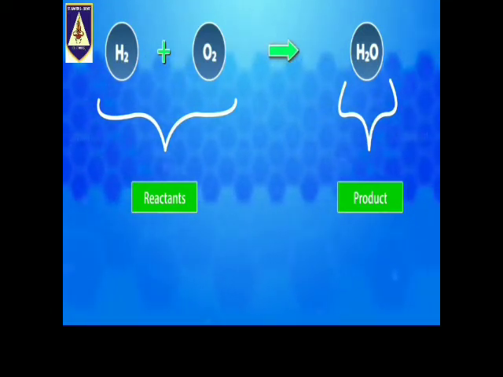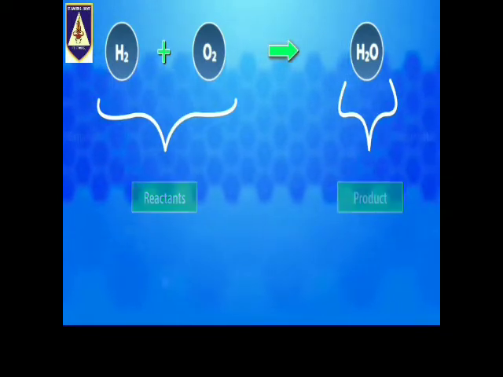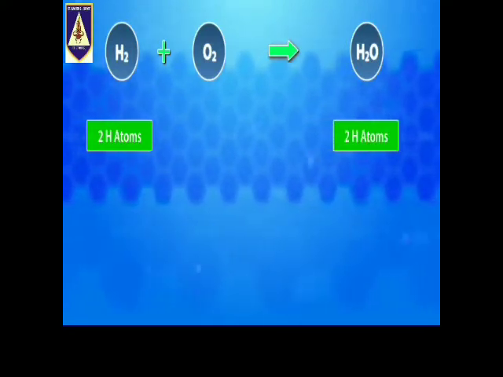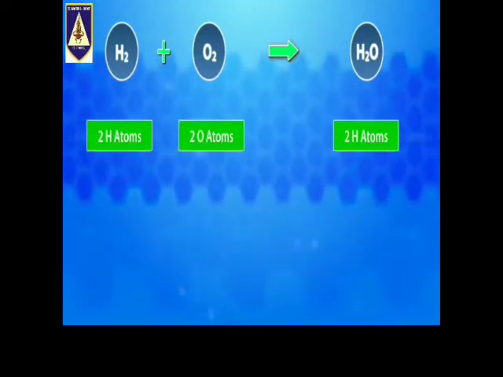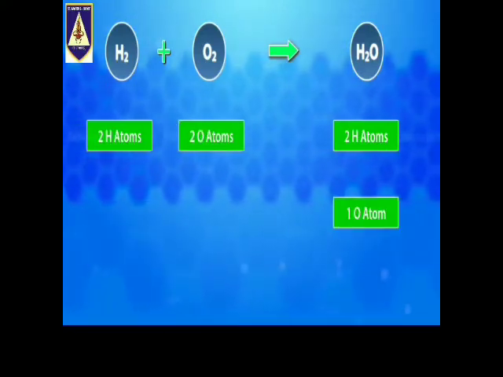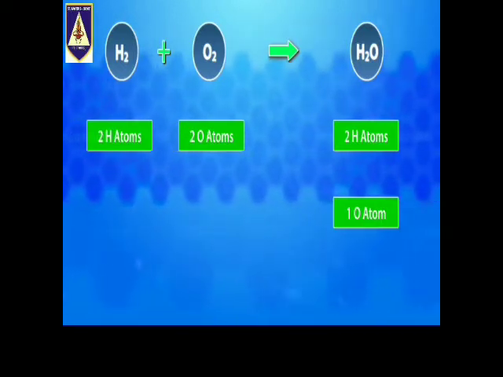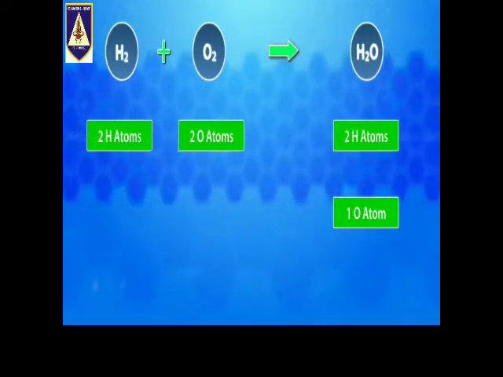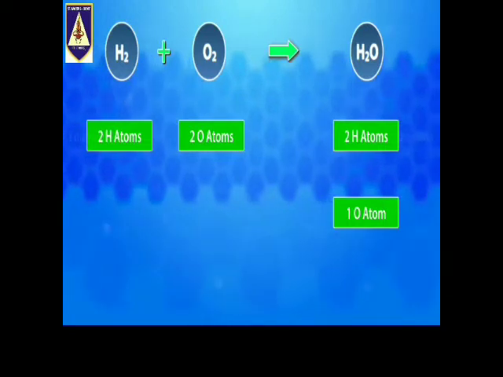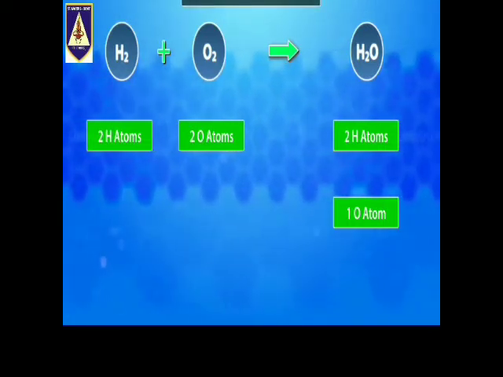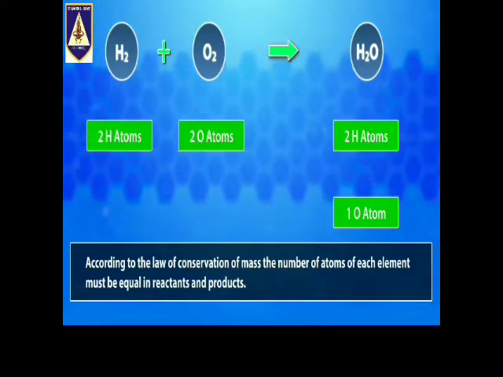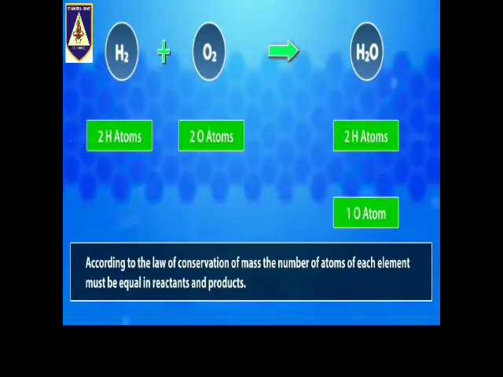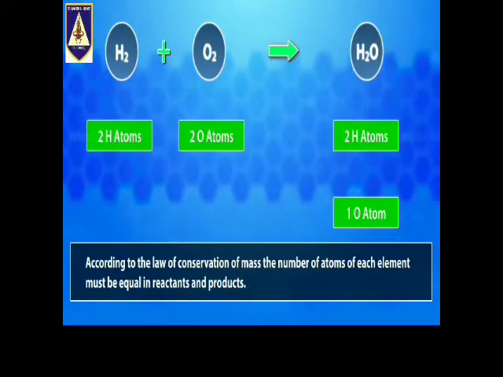Let us count the number of atoms of oxygen and hydrogen on both sides of the equation. The number of atoms of hydrogen is 2 on the reactant side and 2 on the product side. Similarly, the number of atoms of oxygen is 2 on the reactant side and 1 on the product side. It means that the number of atoms of oxygen is not the same on both sides. Therefore, this is an unbalanced chemical equation. Such a chemical equation is known as a skeletal chemical equation for a reaction. According to the law of conservation of mass, the number of atoms of each element must be equal in reactants and products.